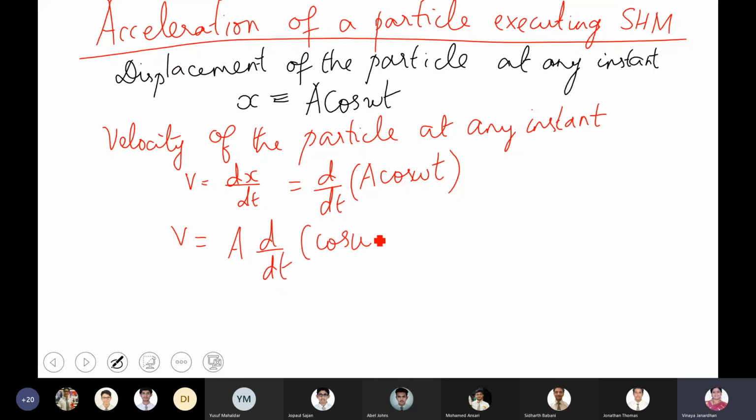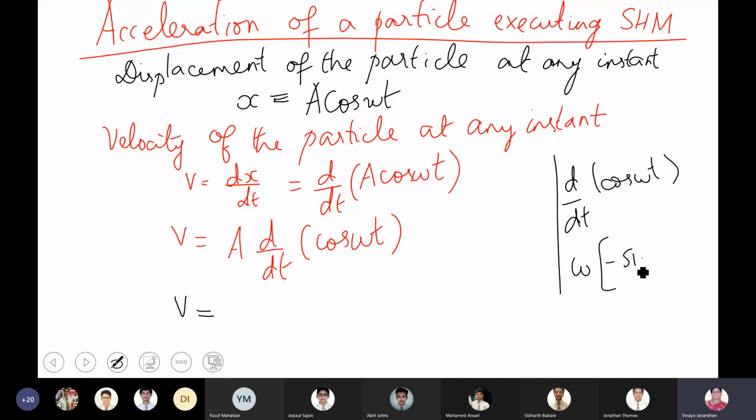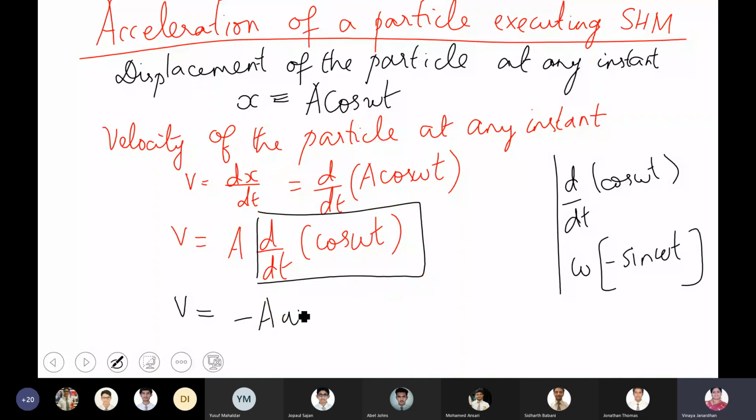When you differentiate cos omega t, what will you get? Boys, your first revision is your class itself. Ma'am, the cos will become a negative sign. Boys, if you differentiate cos omega t, you will get omega into minus sine omega t. So this entire thing gives me minus a omega sine omega t.